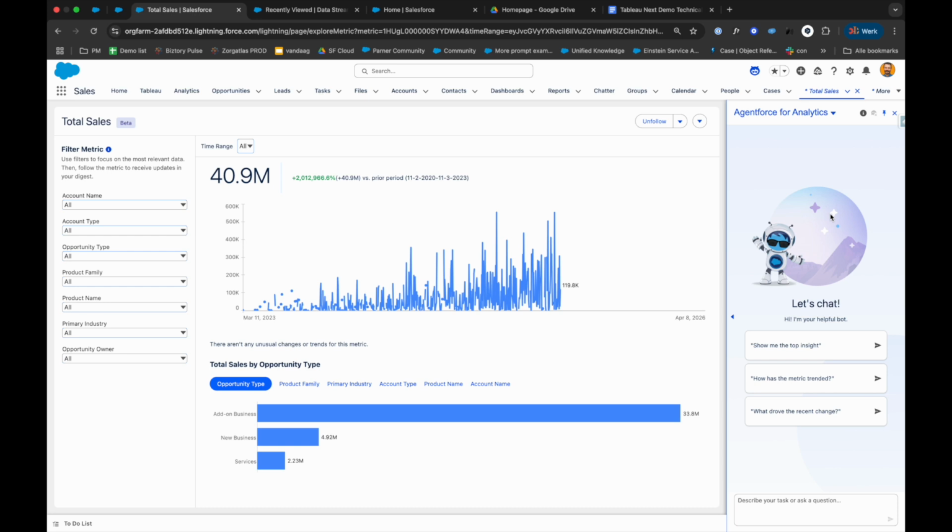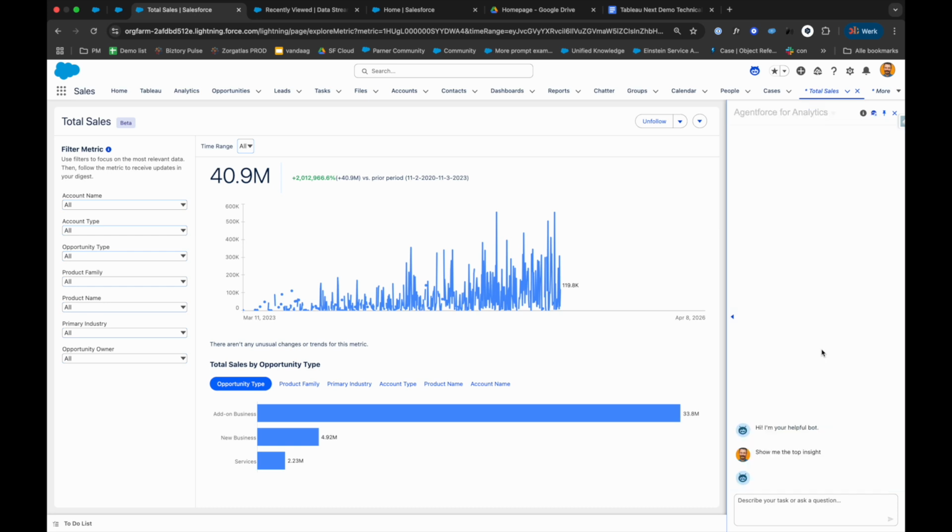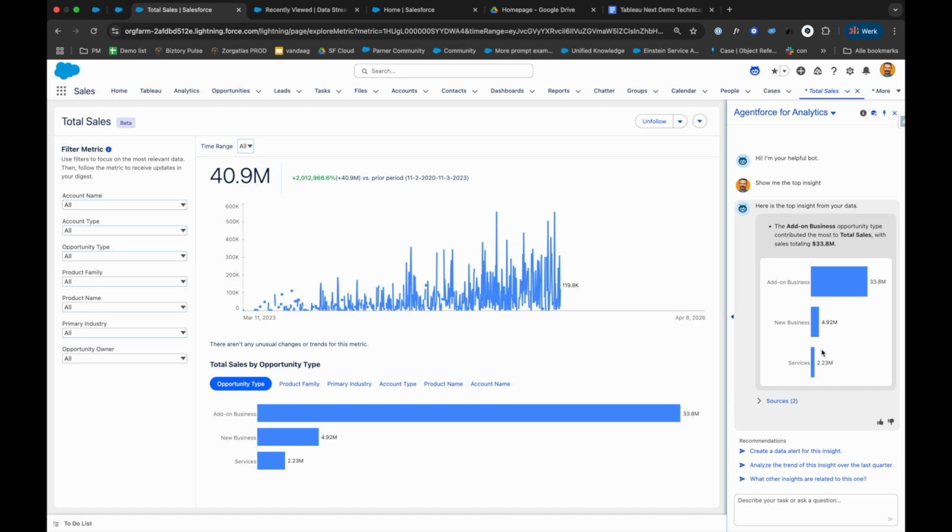Out of the box, it will give me suggestions for my analysis. For example, give me my top insights. I don't need to specify sales. It knows I'm looking at sales. So in what follows now, it will probably give me the biggest drivers of my sales. There you go. The add-on business opportunity type contributed most to total sales, totaling 33.8 million. Of course, this is what we see here, but it was just to show you that it exactly matches the data I am looking at.